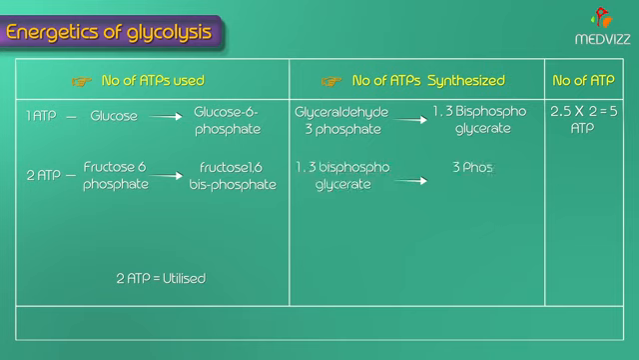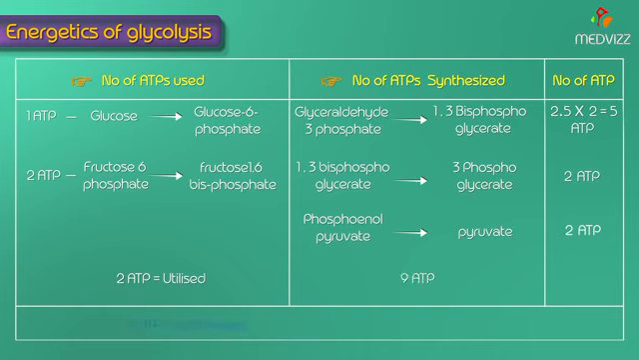And the next step, if you see, 1,3-bisphosphoglycerate is converted into 3-phosphoglycerate, producing 2 molecules of ATP, because this reaction happens twice, as 2 glyceraldehyde 3-phosphate molecules take part in the reaction. And the next is phosphoenolpyruvate. When it is converted into pyruvate, it produces 2 ATP molecules. That is a total of 9 ATPs synthesized, and 2 ATPs we already utilized in the energy investment phase. So the net gain is 7 ATP molecules in aerobic glycolysis when glucose is converted into pyruvate. So this is what you need to know about aerobic glycolysis.